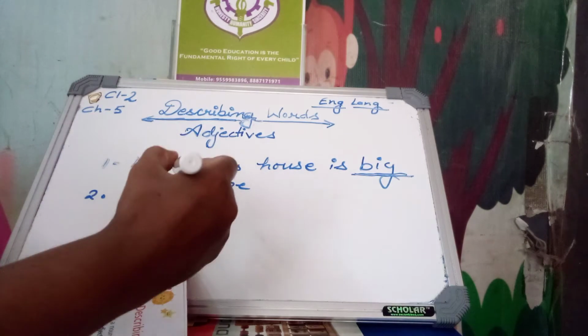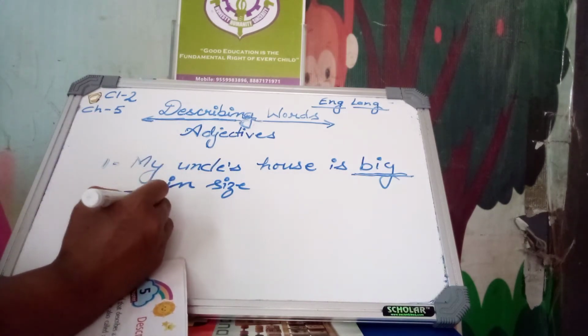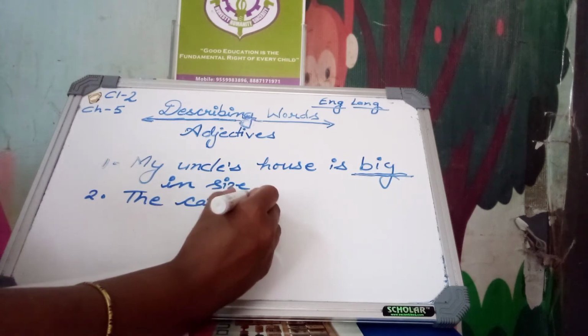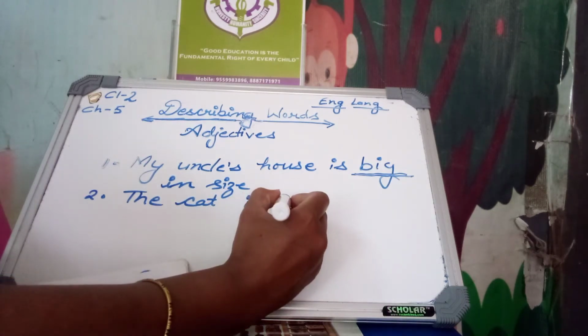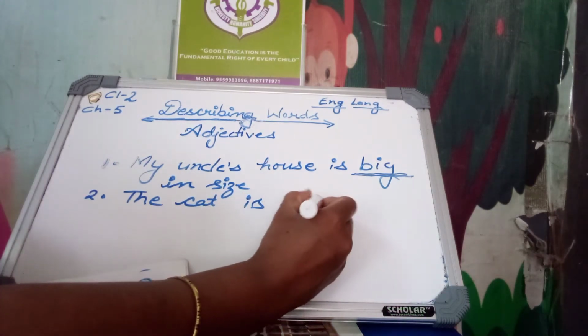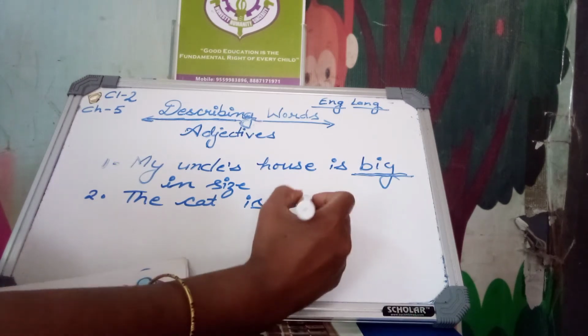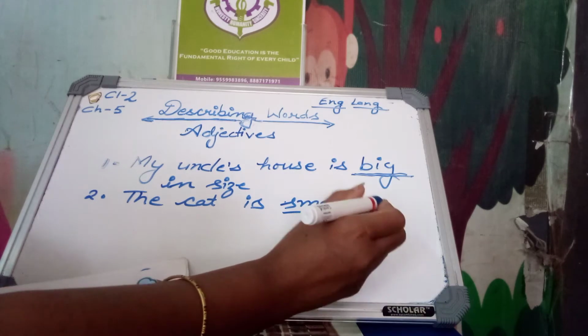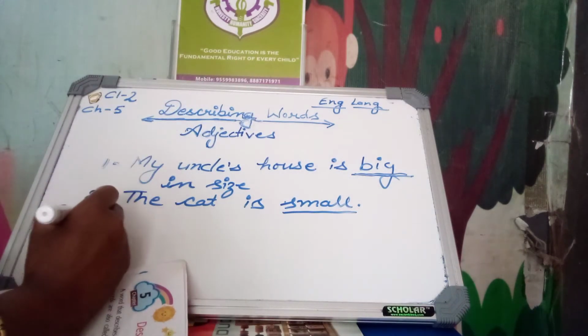And second, the cat is small. The cat is small. How is the cat? The cat is small. Small is a describing word.